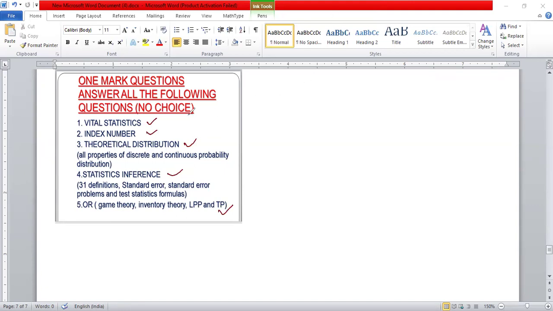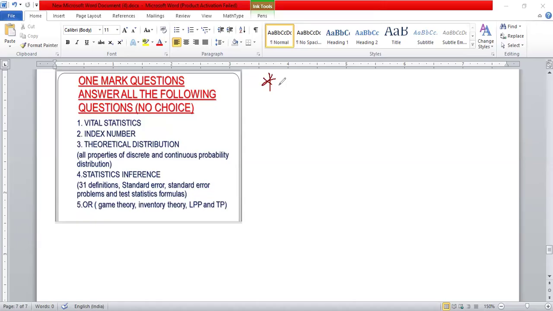So come to 1. What do you mean by vital statistics? What are the questions they are going to ask you? Many things are there. First one, what do you mean by demography? And what are the sources of vital statistics? And write the formula for population in between the census years. That is Pt is equal to P naught plus birth minus death plus immigrants minus emigrants.